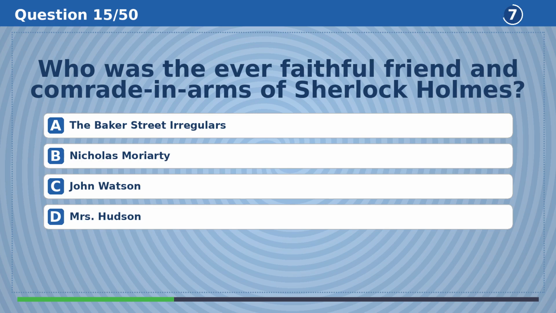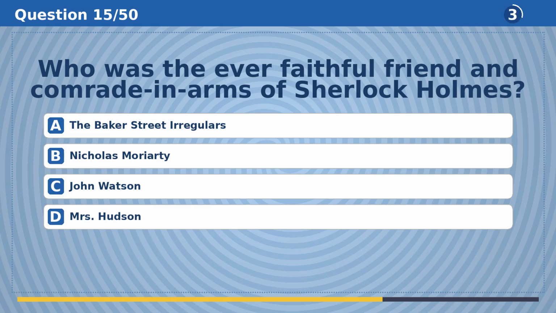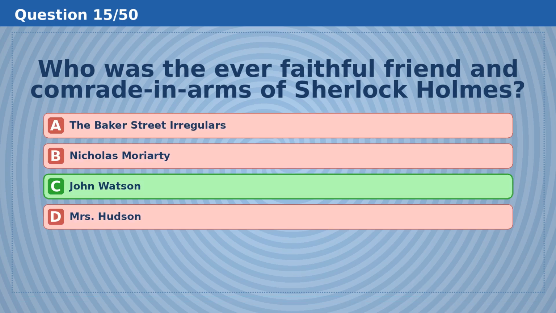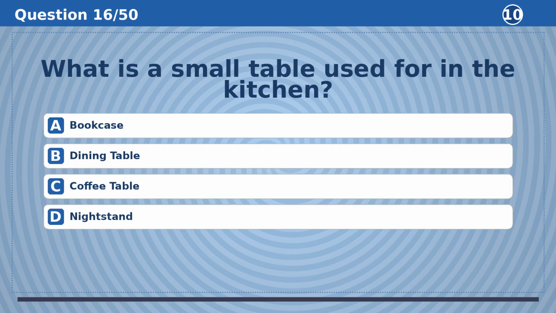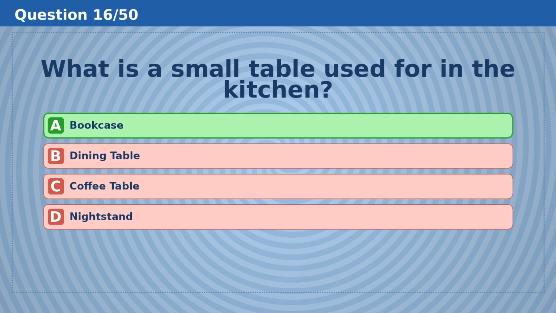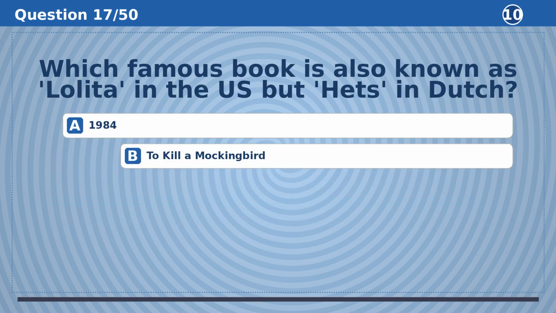Who is the ever-faithful friend and comrade in arms of Sherlock Holmes? The answer is C, John Watson. What is a small table used for in the kitchen? The answer is A, bookcase.